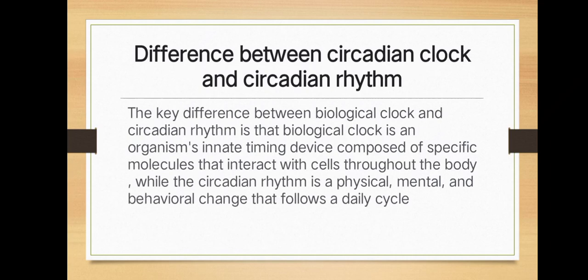The difference between the circadian clock and circadian rhythms. The key difference between the biological clock and circadian rhythms is that the biological clock is an innate timing device in an organism, composed of specific molecules that interact with cells throughout the body, while